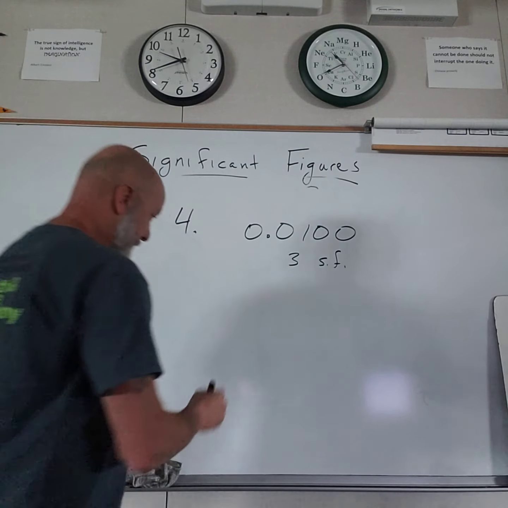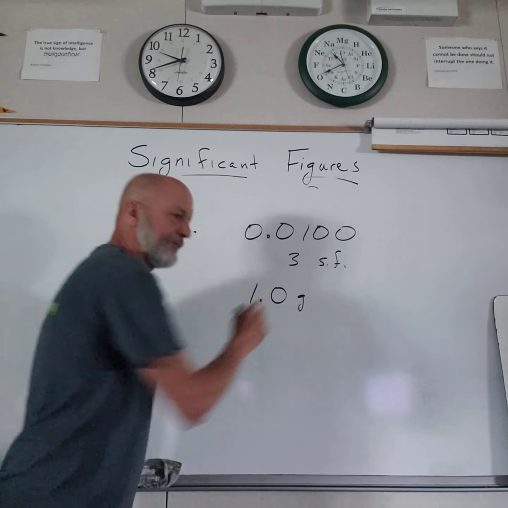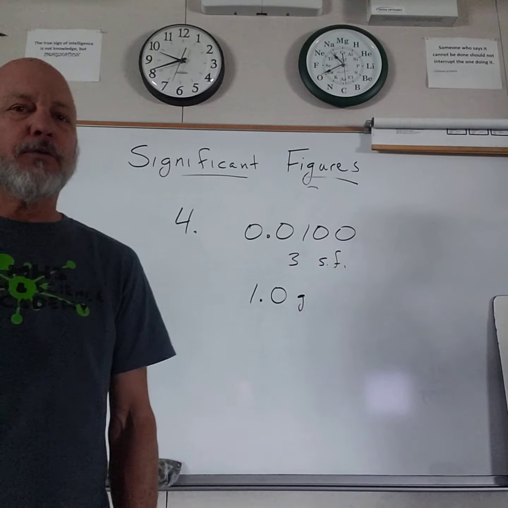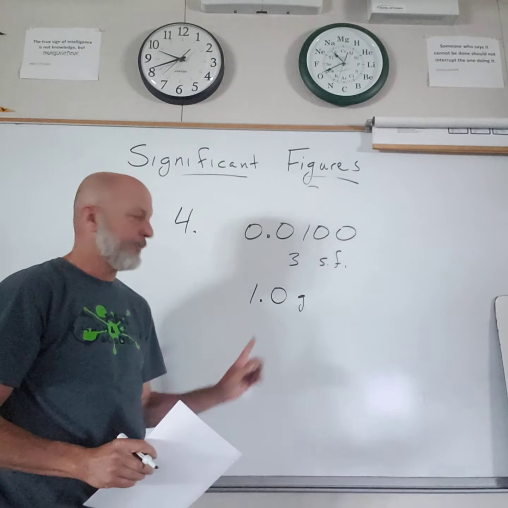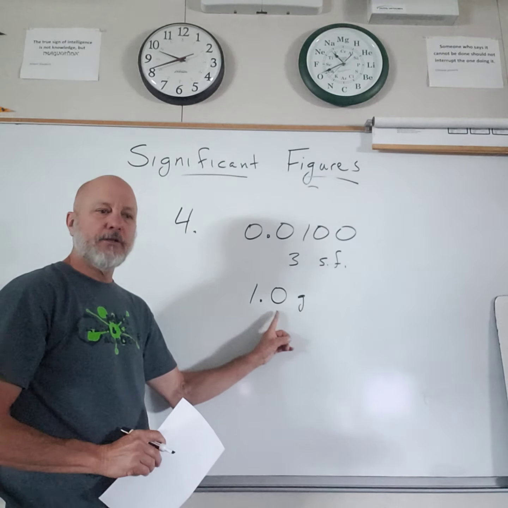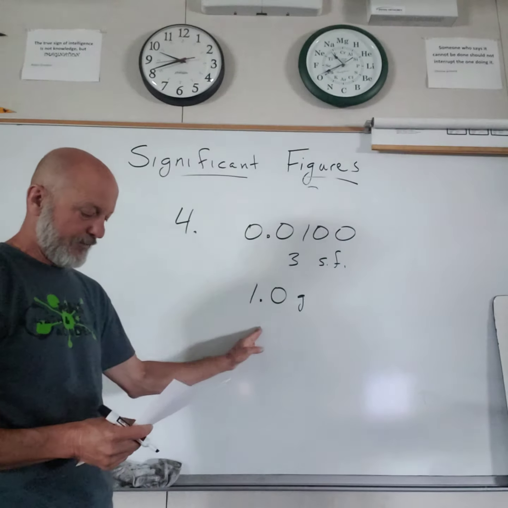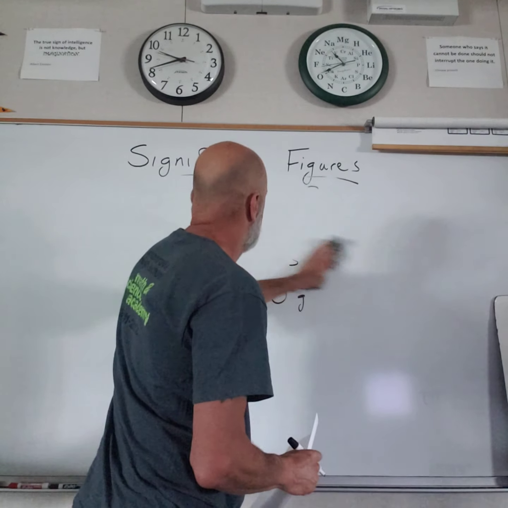Another one. If I want to show that I want 1.0 gram, and I put a 0 there, I'm trying to say, no, not just about 1 gram. So 1.0 gram is accurate to the tenths. So that 0 is significant. That would be 2 significant figures. Okay, let's go to rule 5.